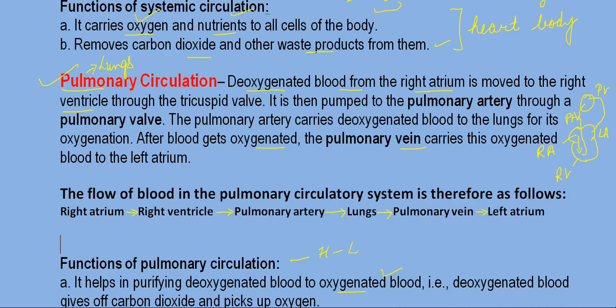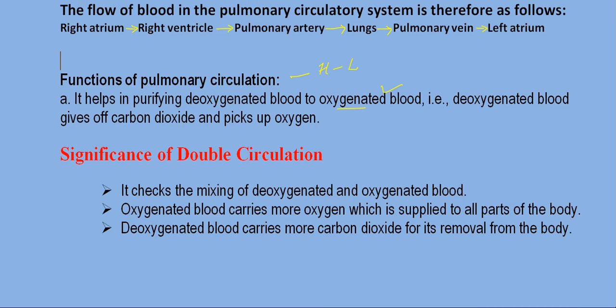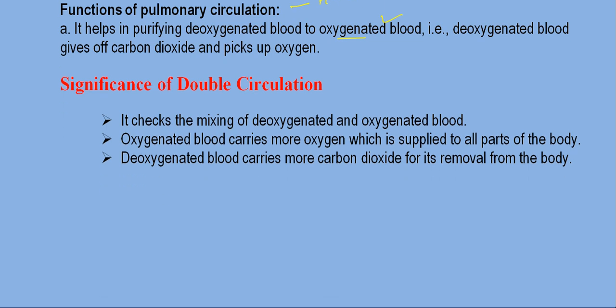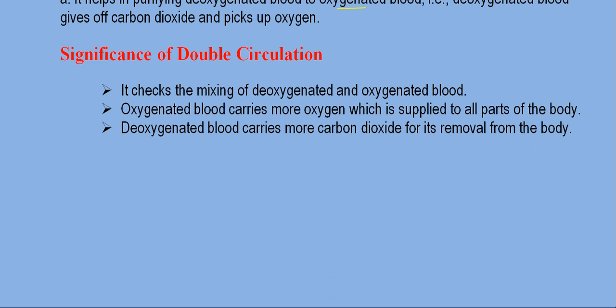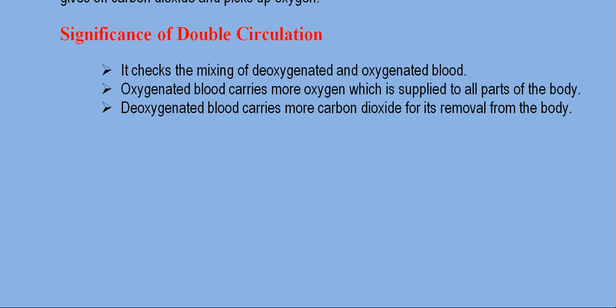Now, overall, what is the significance of this double circulation? What is the importance of double circulation? It checks the mixing of oxygenated and deoxygenated blood.